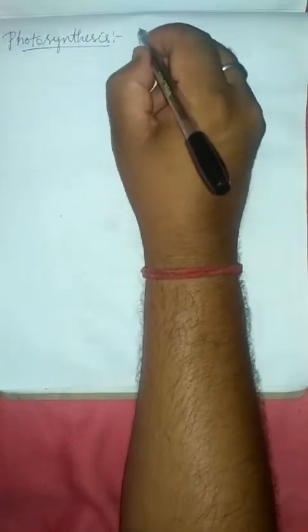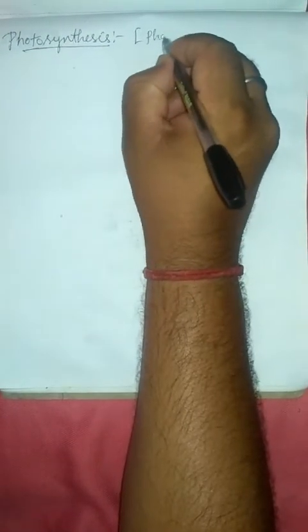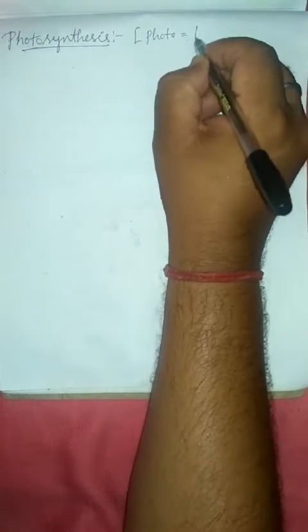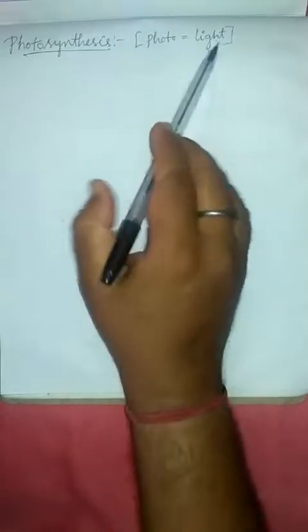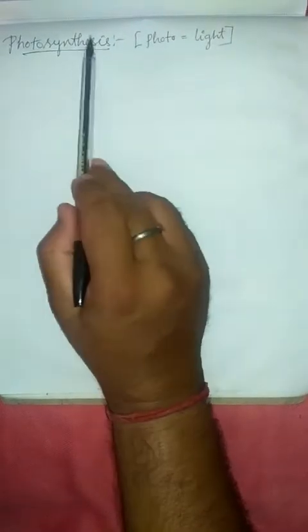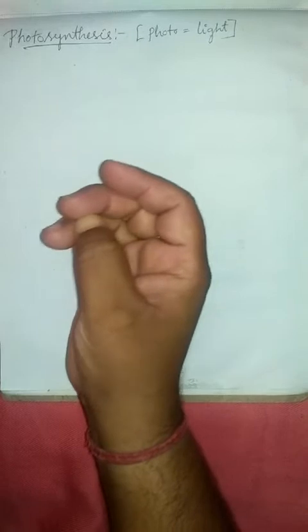Now we can discuss what photosynthesis is. Photo means light. Synthesis means prepare. So by the help of light, plants prepare their own food. What do they need? The conditions of photosynthesis: carbon dioxide, water, sunlight, and chlorophyll. Those are the conditions necessary for the photosynthesis process.